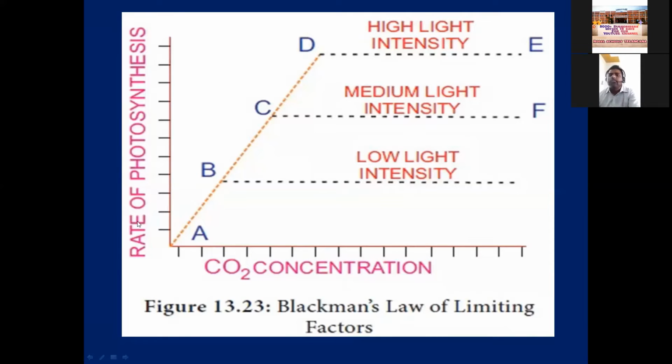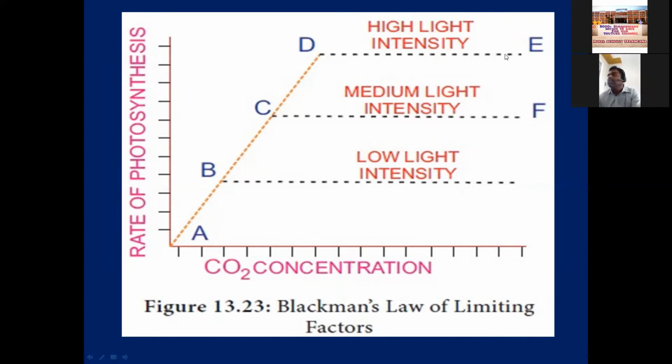Now there is no problem. Rate of photosynthesis is increased. Now if you see, the intensity is a little bit increased, and the CO2 concentration also a little bit increased. Up to B to C, the rate of photosynthesis also increased. Now student, observe here at the point D, slowly the graph is saturated. It is a high light intensity. Now photosynthesis occurs, but it is in a straight line. If the intensity is still increased, the graph will go down.